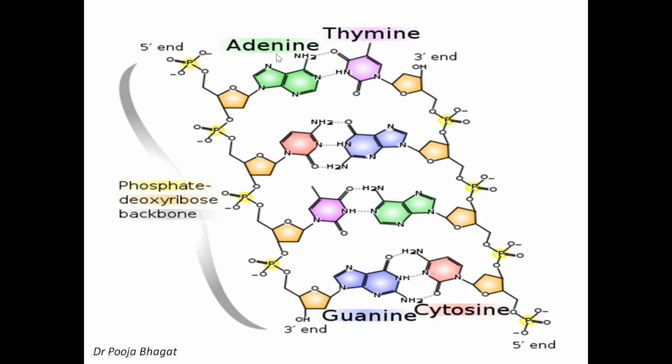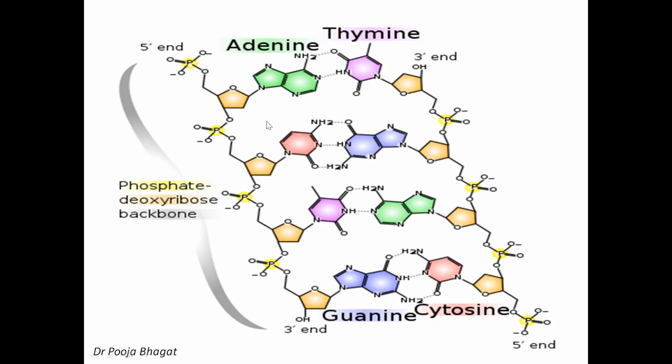Okay. Now see, this is adenine. C1 of the sugar is attached to the ninth nitrogen of the adenine. Similarly here, the first position of the ribose is attached to the first nitrogen, N1. Okay, and see, this is thymine, and in between adenine and thymine, 2 hydrogen bonds are present.